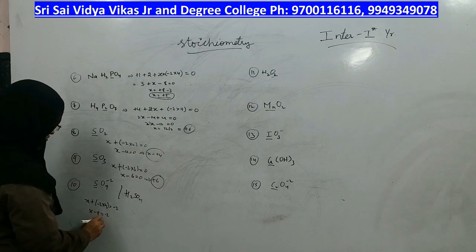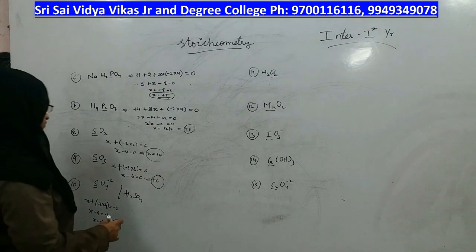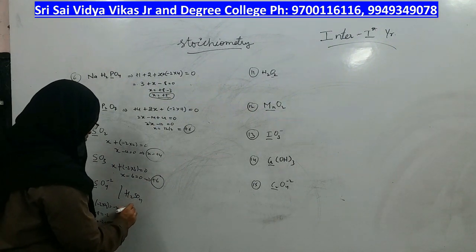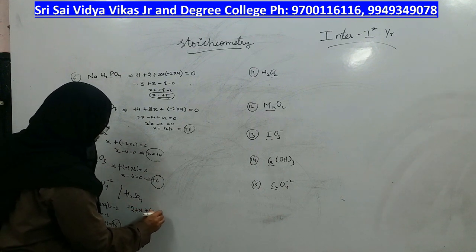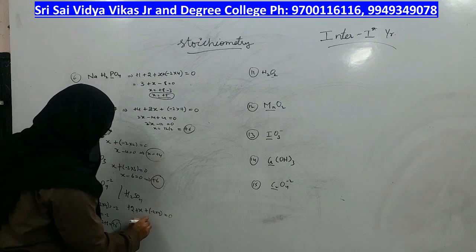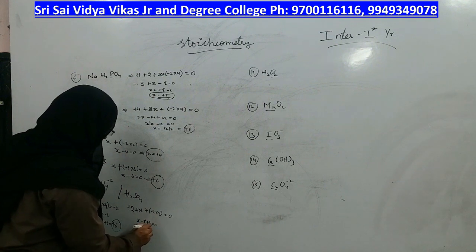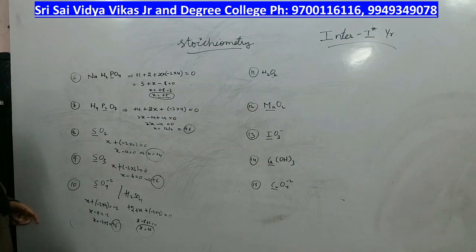X is equal to minus 2 plus 8, plus 6 in sulfate ion. If they give H2SO4 sulfuric acid, H2 means plus 2 plus X plus minus 2 into 4 is equal to 0. X minus 8 plus 2 is equal to 0. X is equal to plus 6.